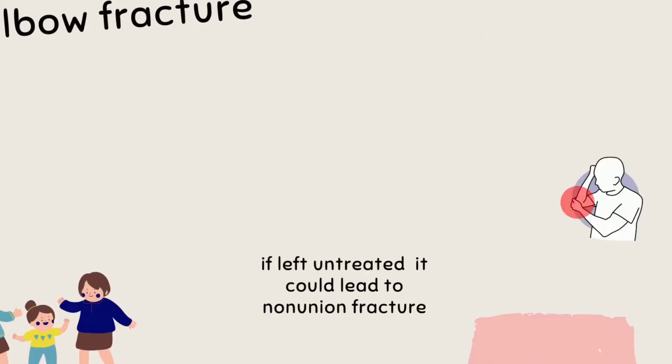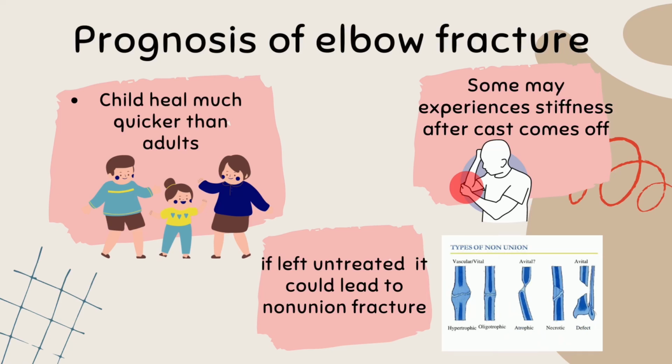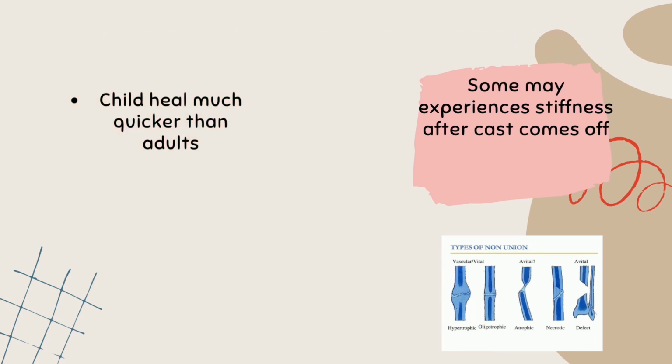For prognosis of elbow fracture, children have a better prognosis as they heal much quicker than adults. The recovery also depends on the severity of the fracture. Some may experience stiffness after the cast comes off. If the fracture is left untreated, it could lead to non-union fracture and the pain will be worsened.